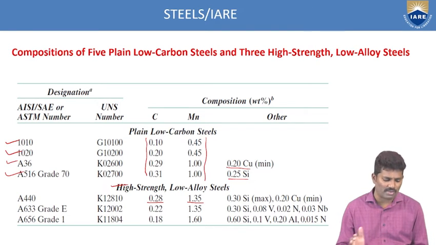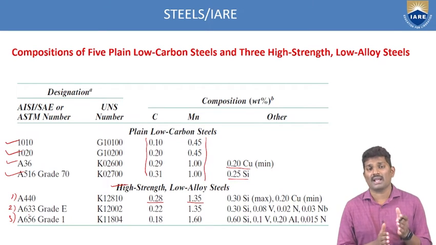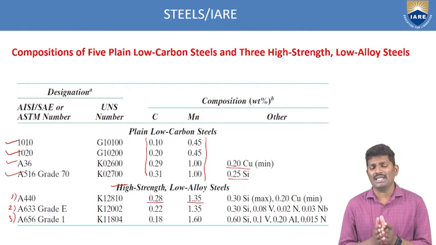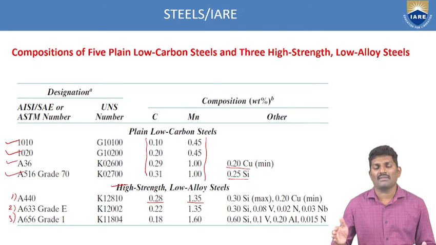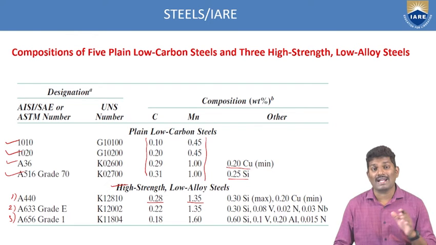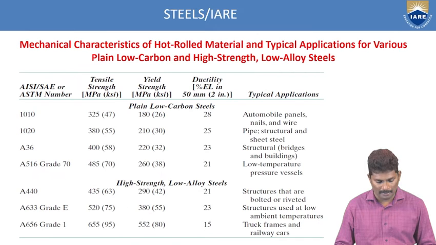Based upon those compositions, these are again classified into three steels: A440, A633 grade E, and A656 grade E. All these are classified based upon the compositions. Any material which is available in the market has some unique number. What is that unique number? Based upon the compositions, we give the unique number. And again, based upon all these compositions, you have some mechanical properties, and based upon these mechanical properties, we apply them to the given application. So like that, we have to categorize every element.